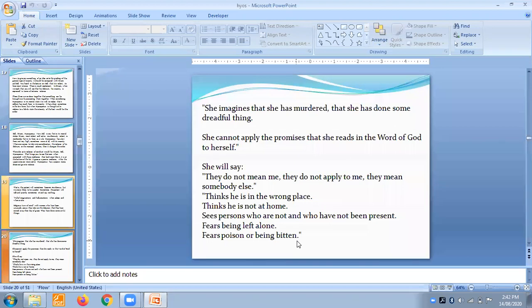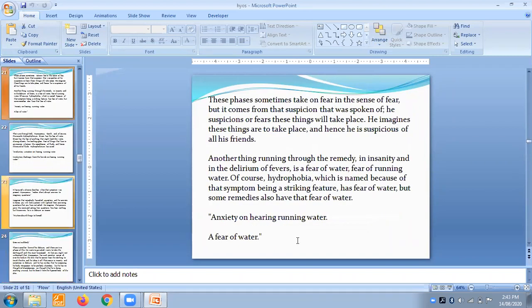As I had told you in an earlier slide, they talk to dead people, the people who have already died. It can be his wife or her husband or his sister, anyone who has really died because of something and is no more. These people can talk to them as if they are sitting in front of them. Fear of poison or being bitten, such type of fear you will get in these people.